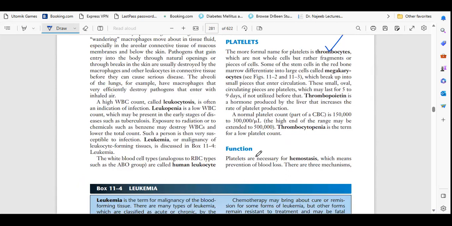So whenever there is infection in the body, the WBC count will be raised. So that condition is known as leukocytosis. Leukocytes mean WBC. Cytosis means increase in the cells of WBC. So leukocytosis means increase in the count of WBC. So if it is a decrease in the count of WBC, what does it mean? It means leukopenia.